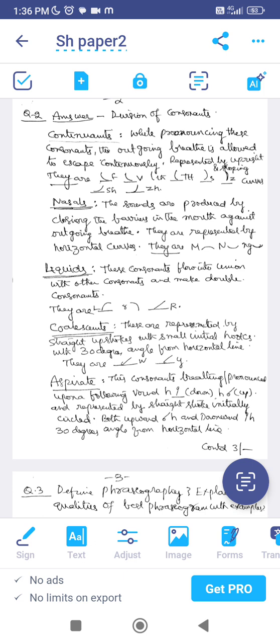In the same way, the next division is nasals. Nasals means the sounds of all these consonants are produced by closing the barriers in the mouth, closing the lips of the mouth against the outgoing breath. That means the breath is not coming out from the mouth here. They are represented with horizontal curve strokes.